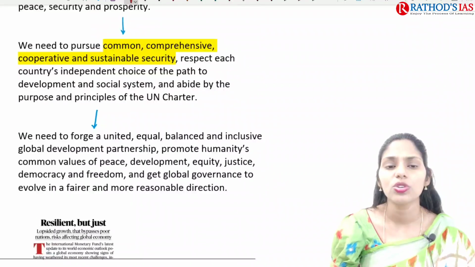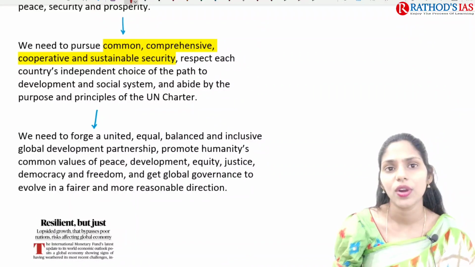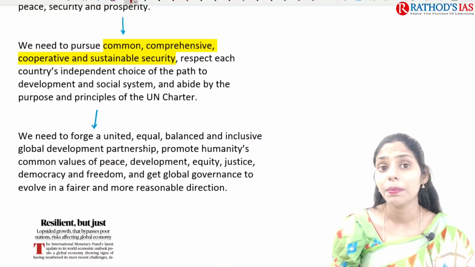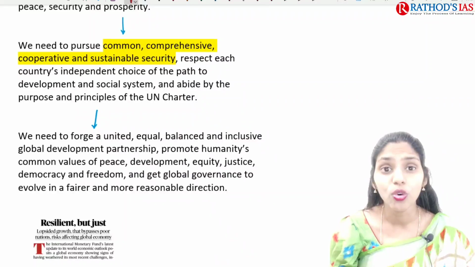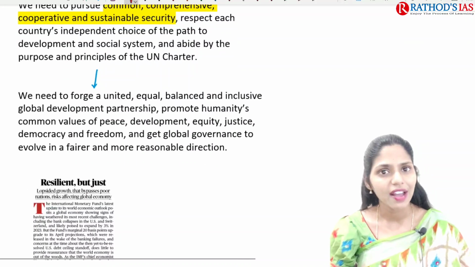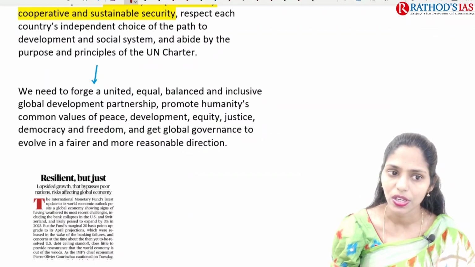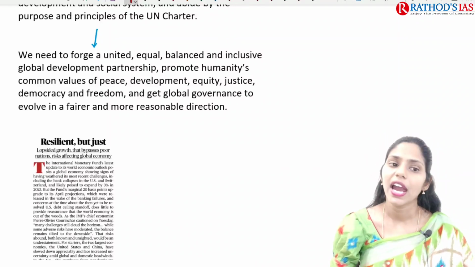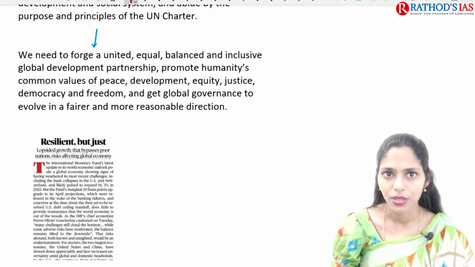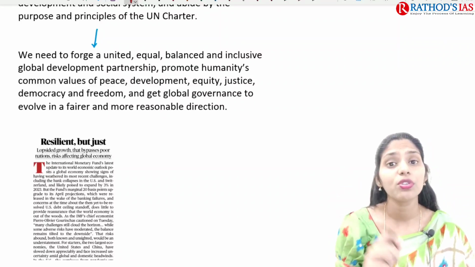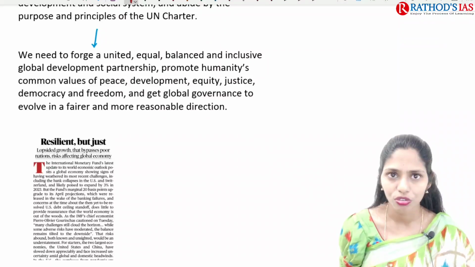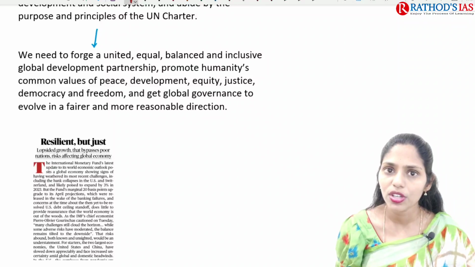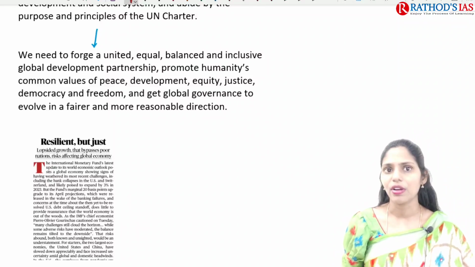And we need to pursue common, comprehensive, cooperative and sustainable security, and we need to respect each country's independent choice to move towards development as well. So we have to follow the United Nations Charter as well. So we need to forge a united, equal, balanced and inclusive global development partnership. And not only this, we have to promote humanity's common values of peace, development, equity, justice, democracy and freedom. So this is about this topic in detail.